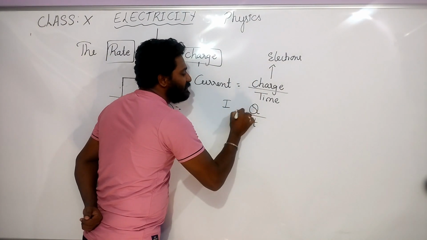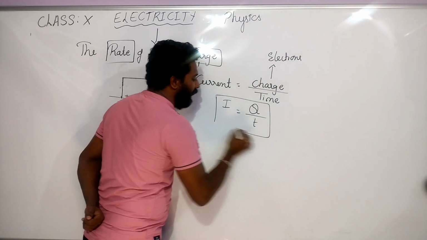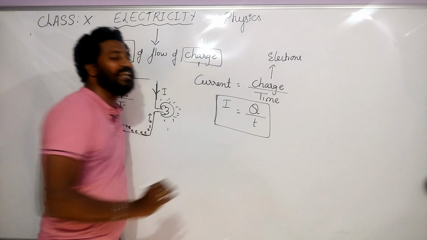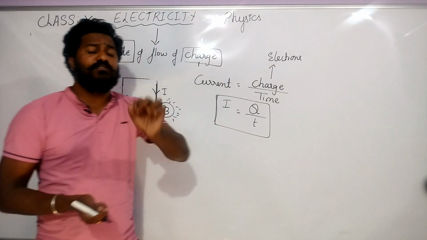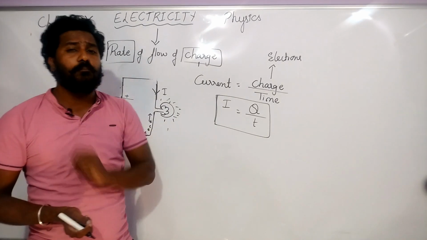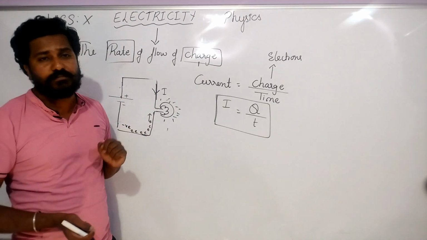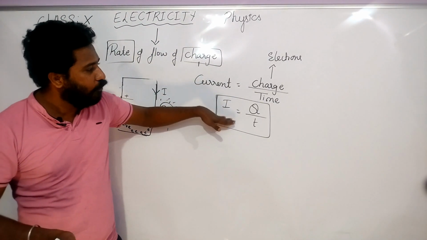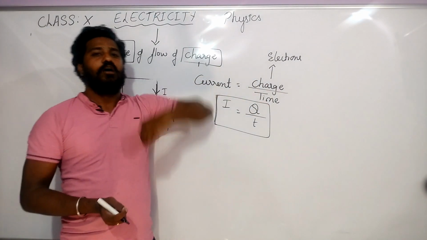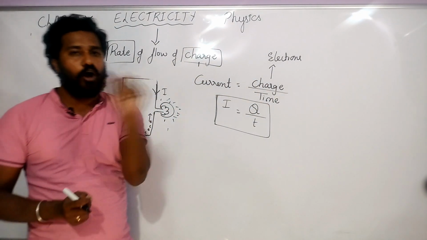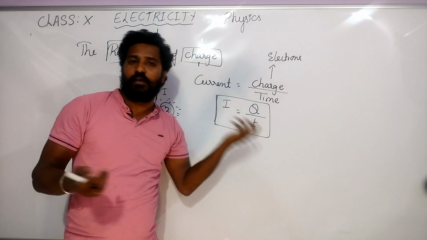T. So I is equal to Q by T is the formula for electric current. Very, very important. Most of the time they will ask you the formula and problems. If they ask you to write the formula for current, I is equal to Q by T, and in any problem you can easily write I is equal to Q by T.